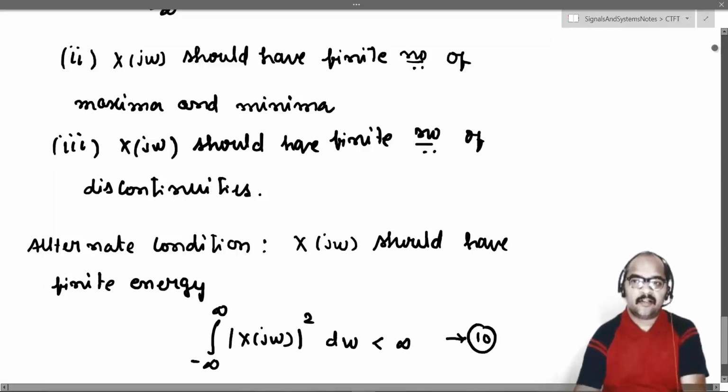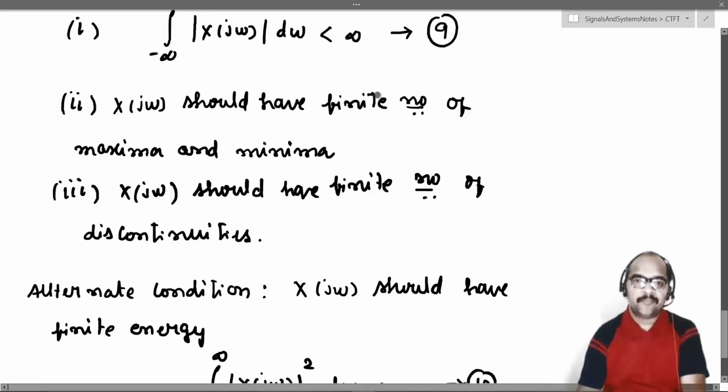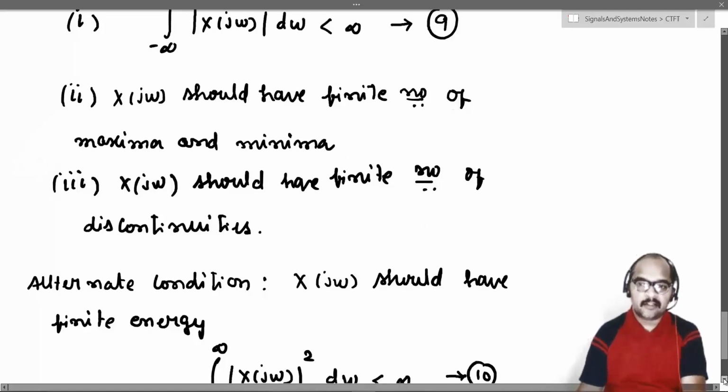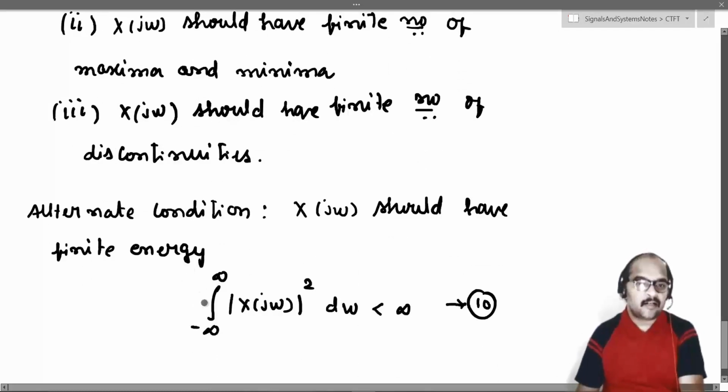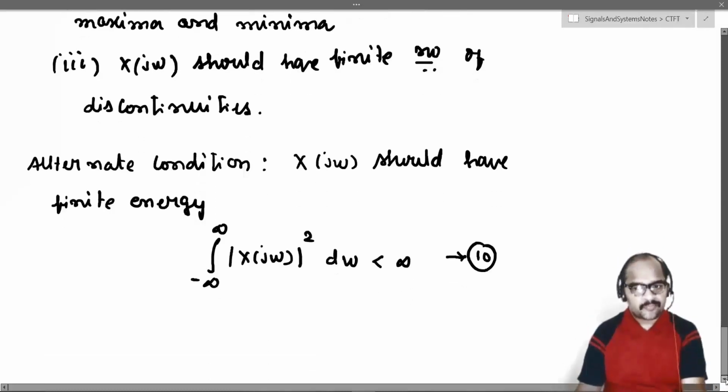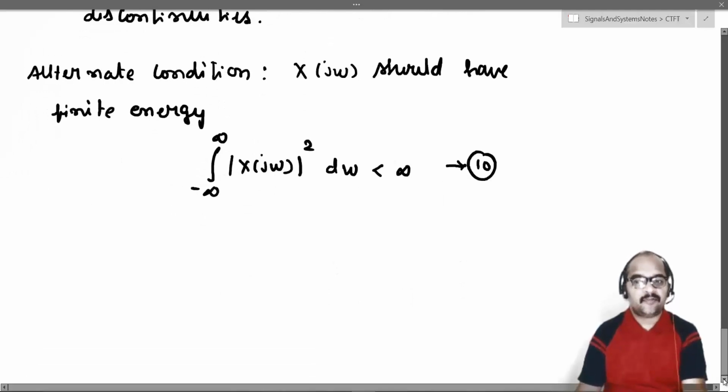So if the function X of j omega satisfies the three Dirichlet conditions, or this alternate condition, which means X of j omega has finite energy, then we can find the inverse Fourier transform of X of j omega. So indirectly you can find the signal x of t. Both the signal and its Fourier transform, if they satisfy the Dirichlet conditions or the alternate condition, then x of t can have a Fourier transform and X of j omega can have an inverse Fourier transform.